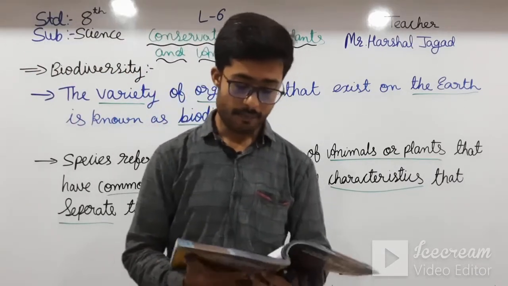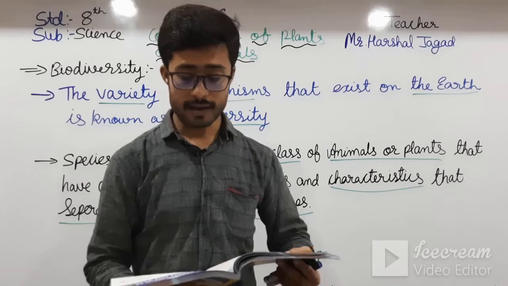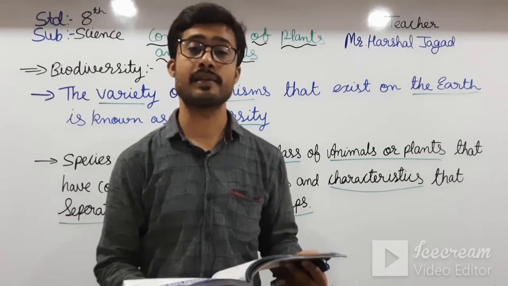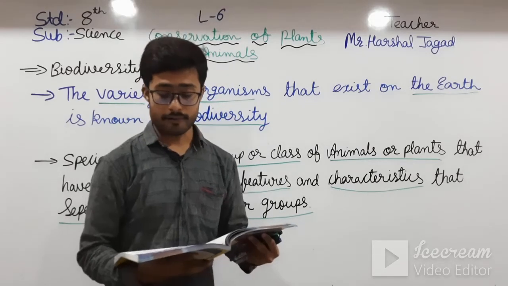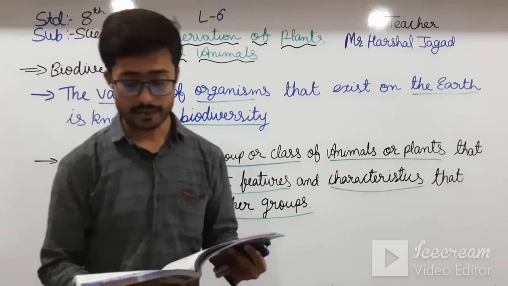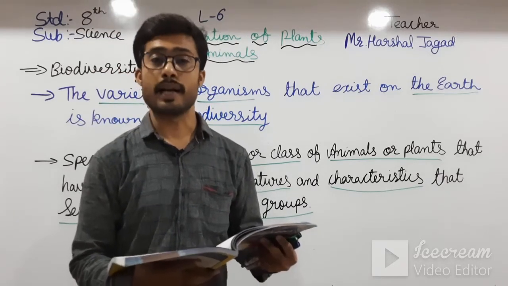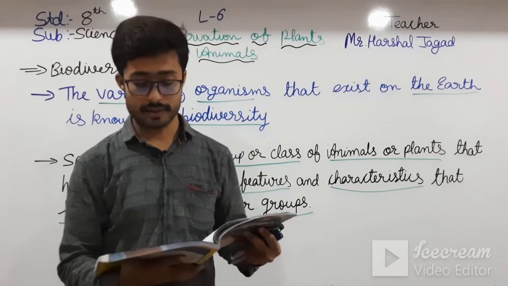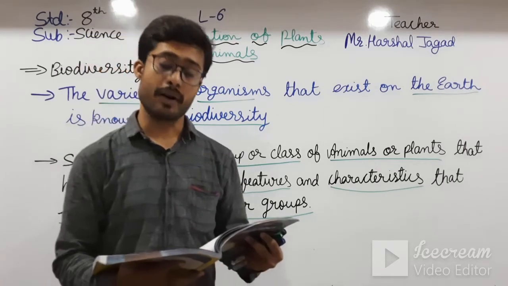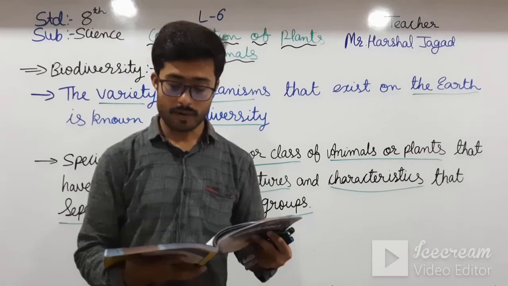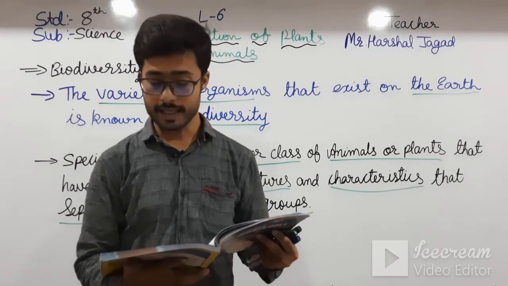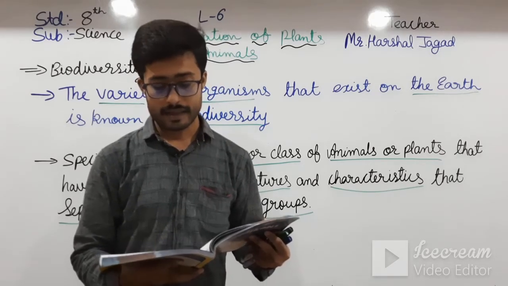See here, biodiversity. There is a vast variety of organisms that exist on the earth. They are found in different regions of the earth and have developed adaptations to survive. The variety of organisms that exist on the earth is known as its biodiversity. Let us know about biodiversity. How can we conserve it?